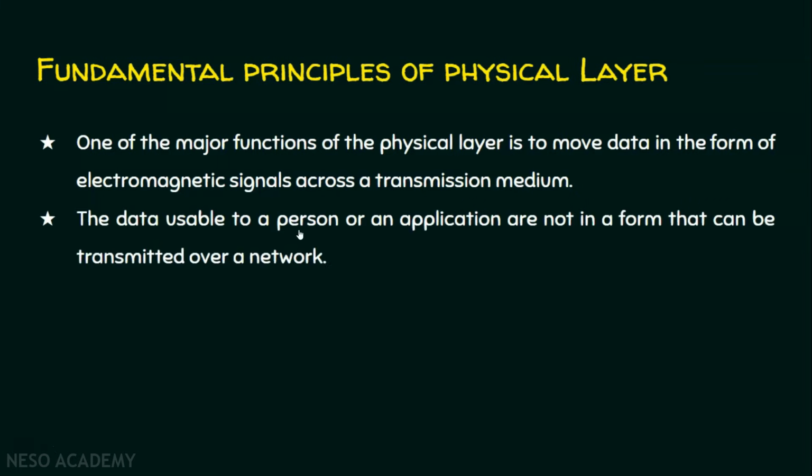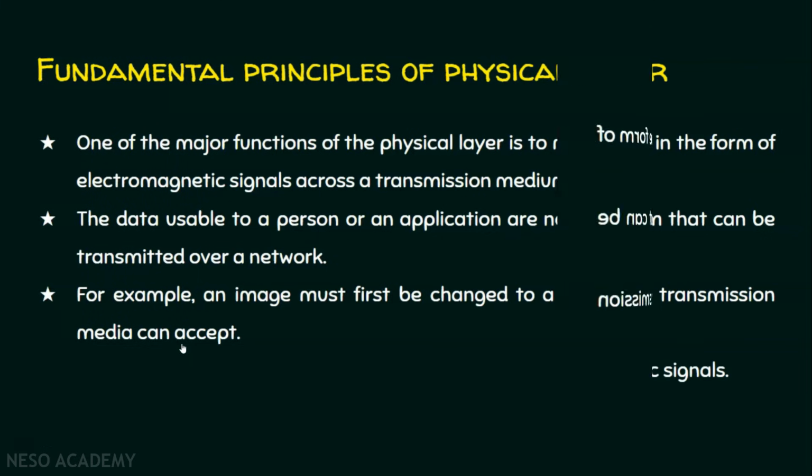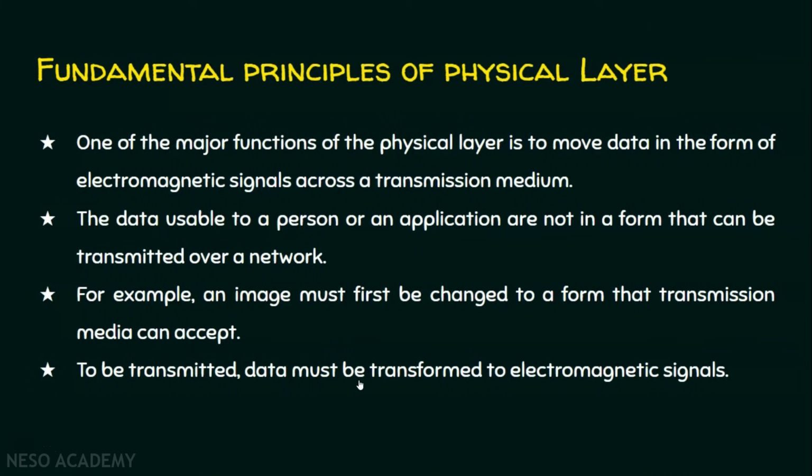The data usable to a person or an application are not in the form that can be transmitted over a network, because data that is usable to a person or an application cannot be sent just like that over a transmission medium. For example, an image to the application or a user is only an image, but to the transmission medium it should be signals. So an image must first be changed to a form that the transmission media can accept, and only then can we send the data over a transmission medium. To be transmitted, the data must be transformed into electromagnetic signals.